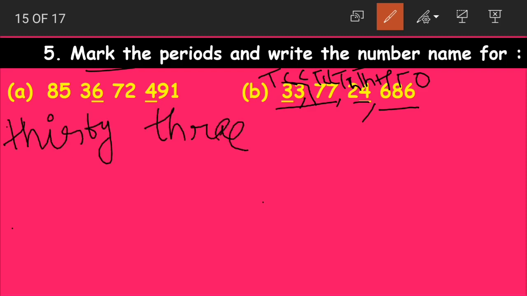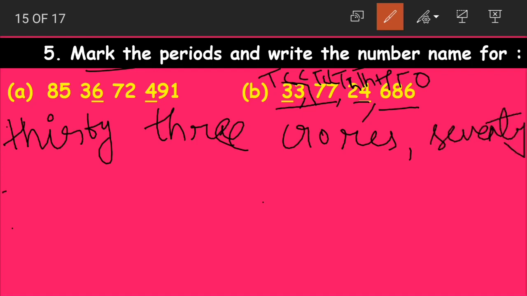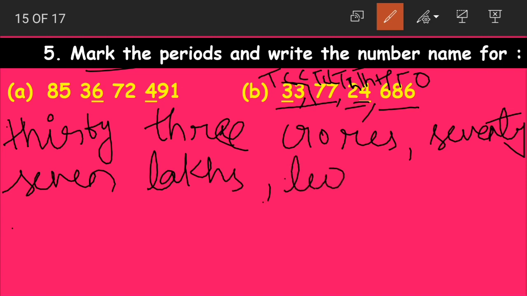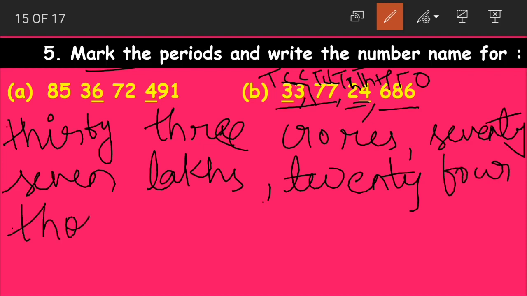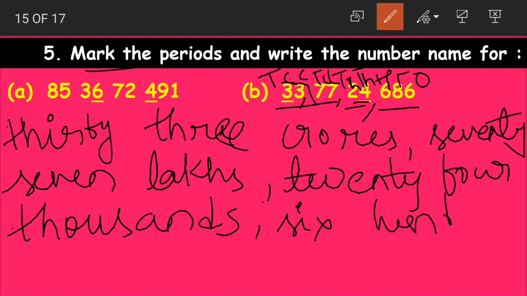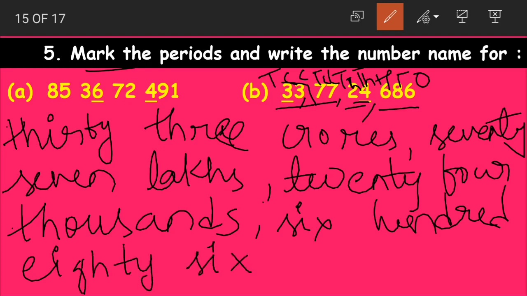In crores period, 33 crores, comma, 7 and 7 becomes what? 77. 77 in lakhs period, 77 lakhs, comma, 2 and 4 becomes 24. 24 in thousands period, so 24 thousands. Then comes the last period of ones. 6 in hundreds place, 6 hundreds. 8 in tens place becomes 80. 680. 6 in ones place becomes 6.